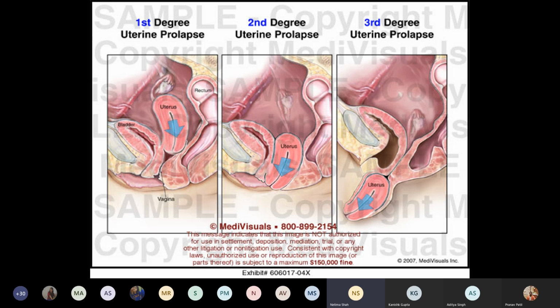See, these are the diagrams which are showing this. In the first diagram, first degree prolapse, the cervix and uterus are still inside the introitus, but they have descended a bit. In the second diagram, second degree prolapse, it has come right up to the introitus. In third degree, it has descended further outside the introitus, and when the whole of the fundus of the uterus is also coming out, then it becomes procidentia.